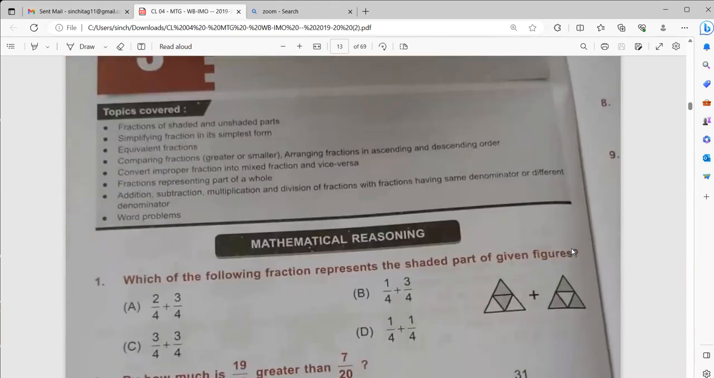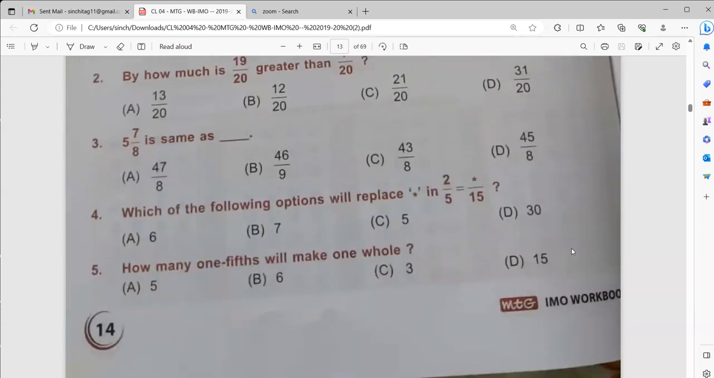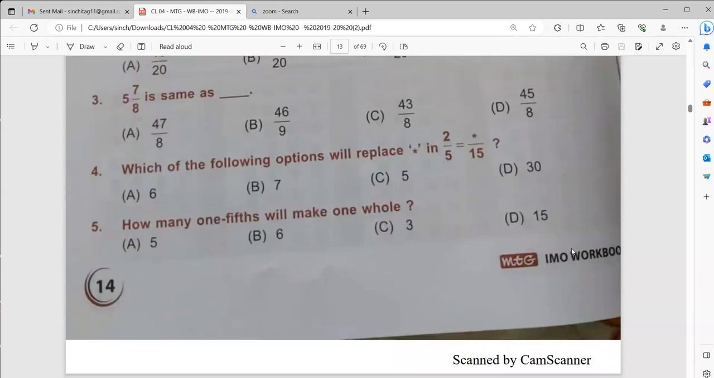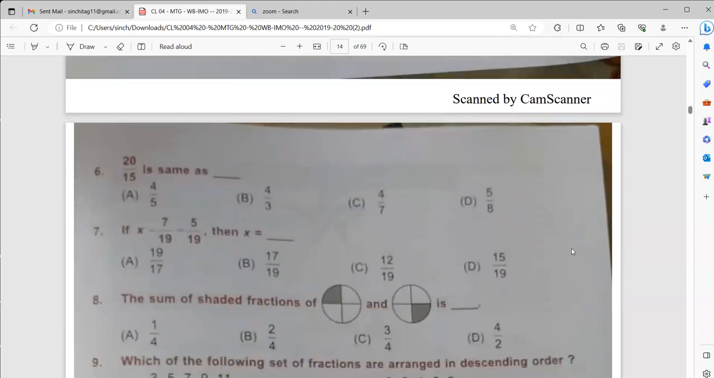These are the sums on fraction. Please do all the sums. Send me the answer in the comment section. I will check and let you all know whether you are correct or not. This is page number 14. This is page number 15.